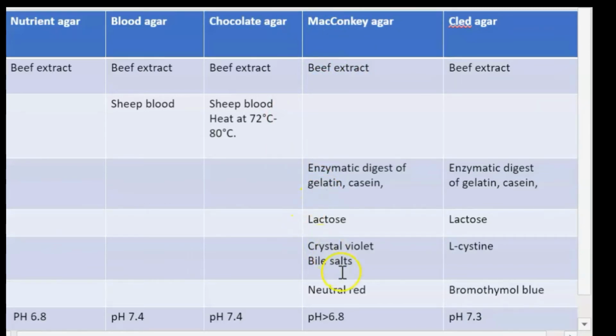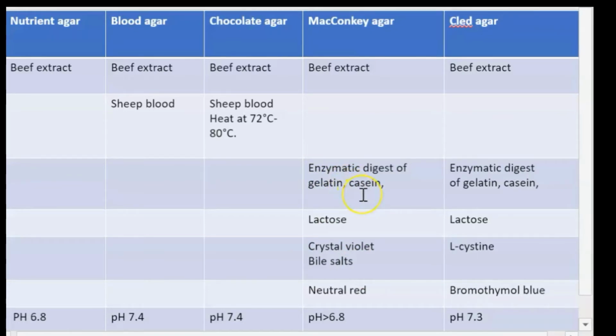For MacConkey and CLED agar, some additional ingredients are added. Enzymatic digest provides carbon, nitrogen, salts and vitamins, and lactose is utilized by some bacteria as the energy source.